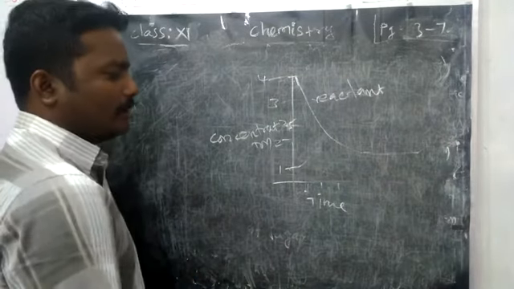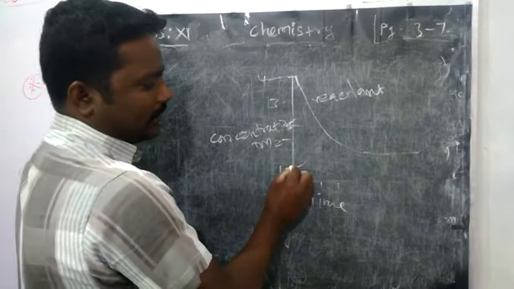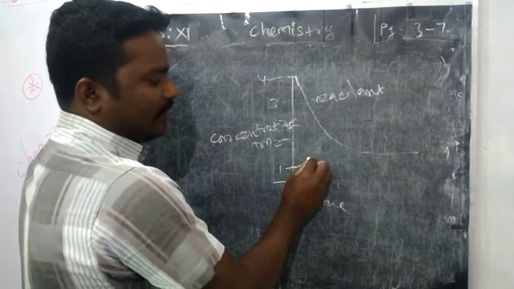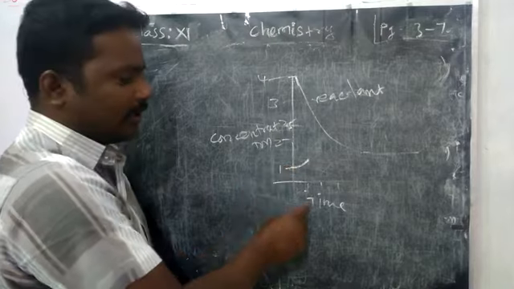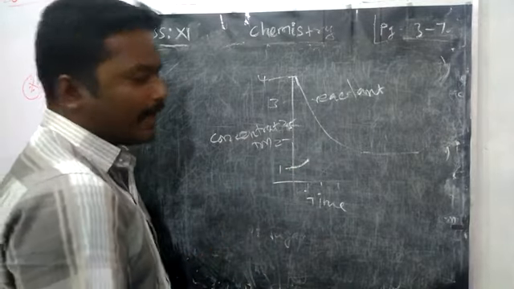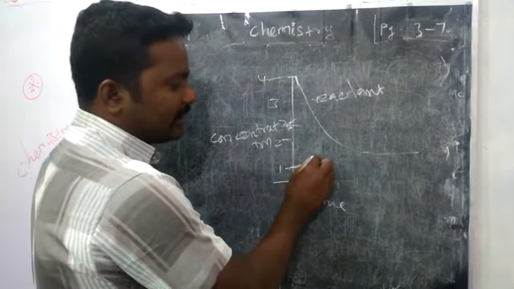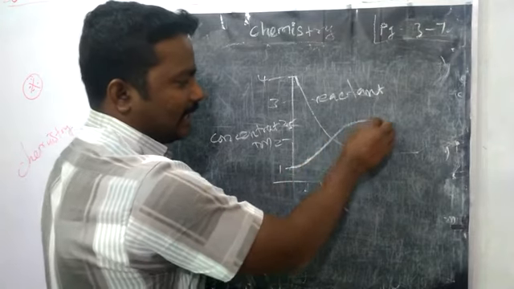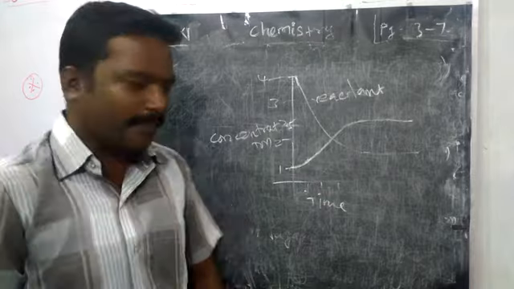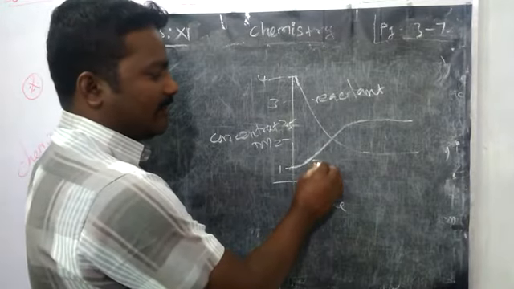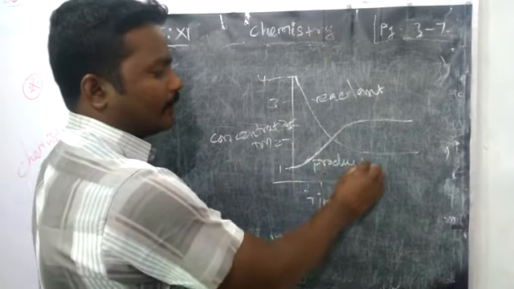The same way you go for product. The product concentration increases in the beginning, but initially it may be 0. So little by little it increases. Then it attains a certain constant concentration. Okay, so this is the concentration of a product.